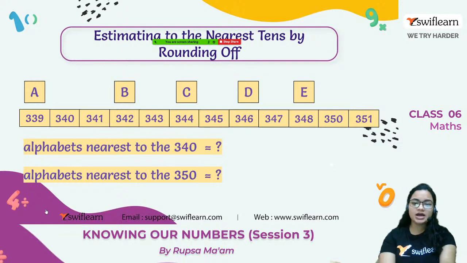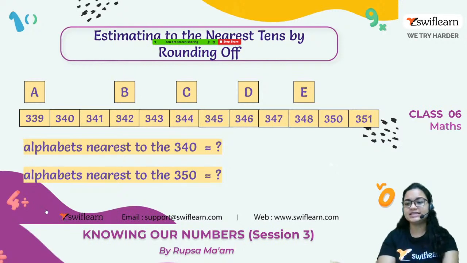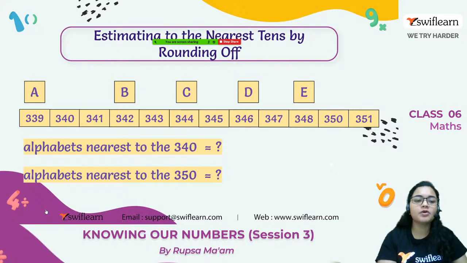Now here a chart of numbers is given, and there are some letters written on top of them, A, B, C, D, E. So A is written exactly on top of 339. B is written exactly on top of 342. C is written exactly on top of 344.